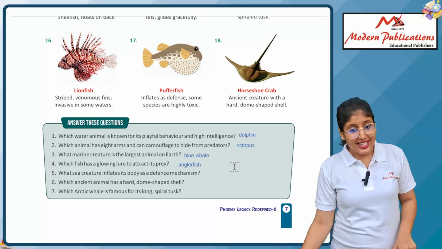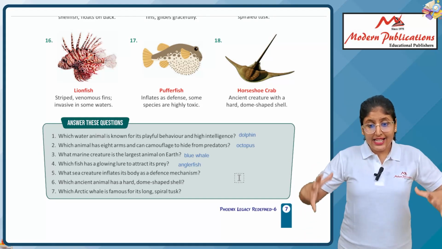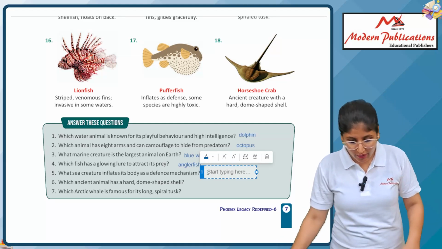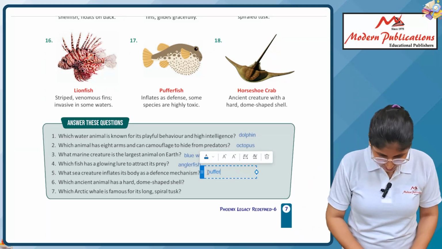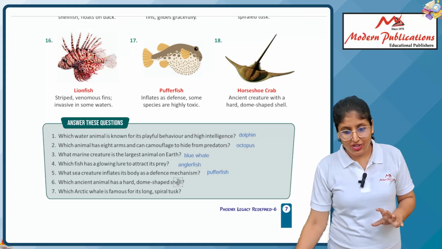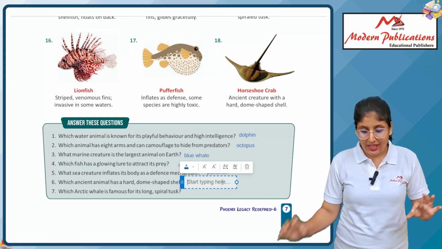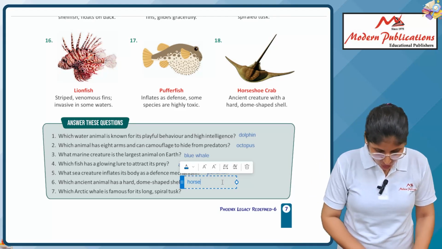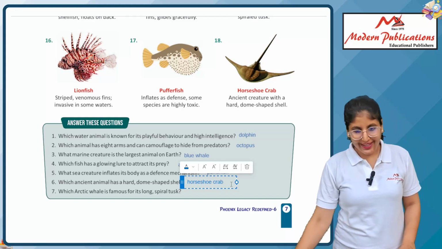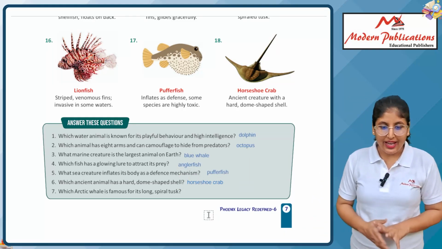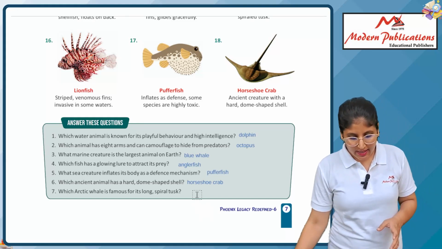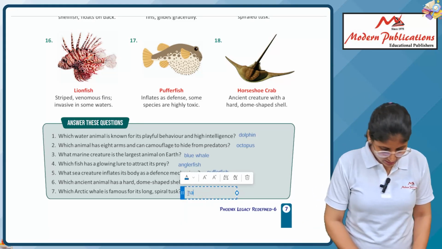Next is, which sea creature inflates its body as a defense mechanism? It is pufferfish. With the name also we are able to read. Which ancient animal has a dome-shaped shell? That animal is known as horseshoe crab. Okay. Next, which Arctic whale is famous for its long spiral tusk? That is narwhal. Yes, narwhal.